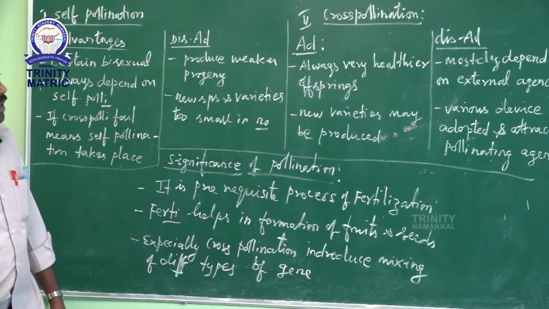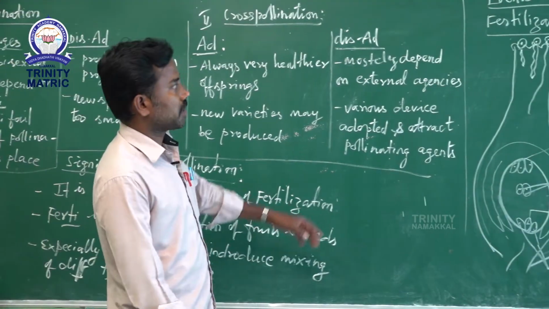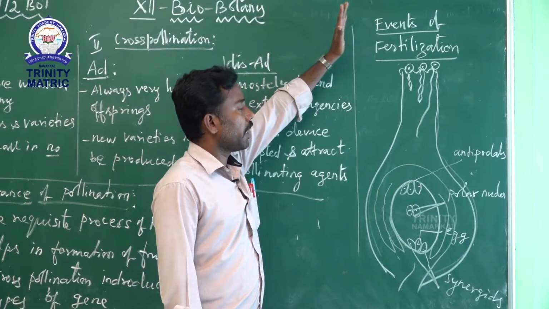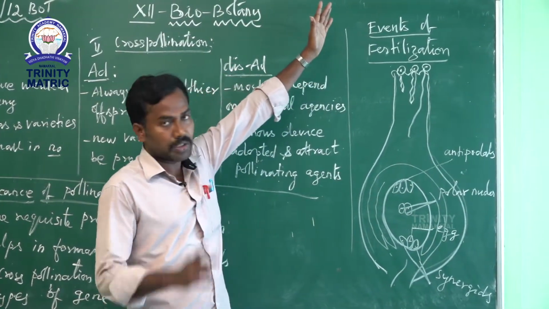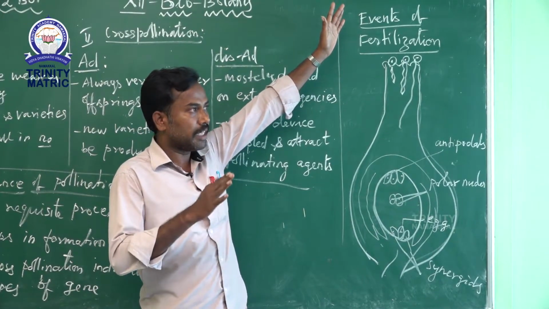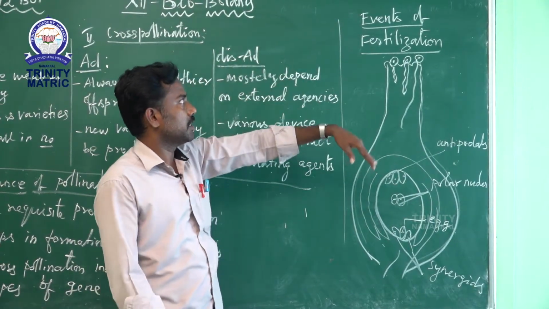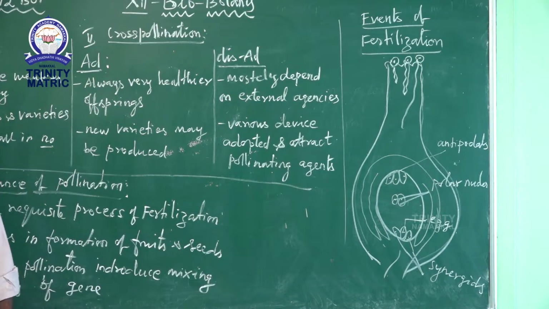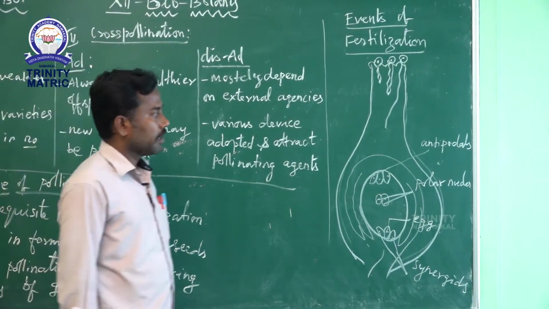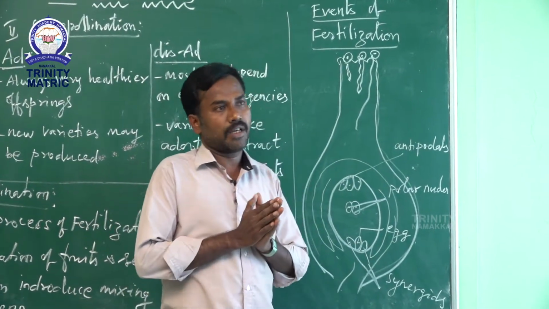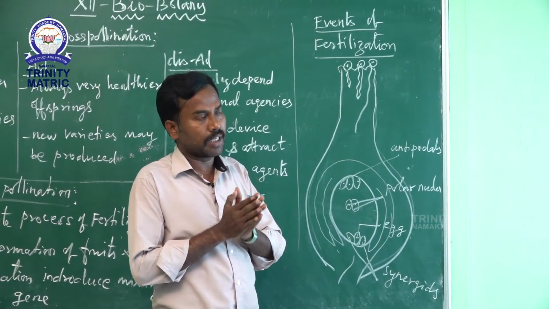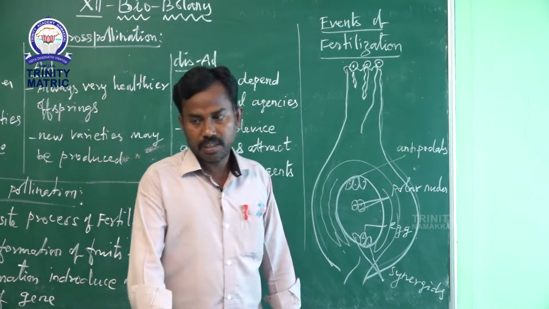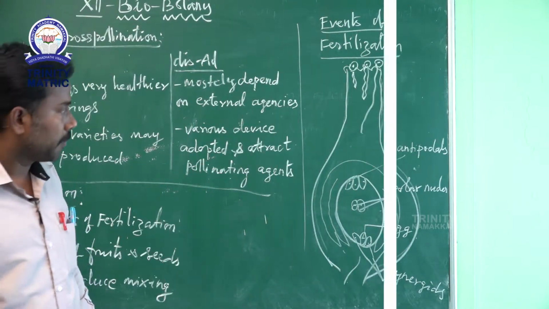Okay. Next topic. In all angiospermic plants, fertilization takes place in two events. The first event is pollination, followed by fertilization. This is the process of fertilization. In a dicot flowering plant, when the mature pollen from the anther reaches the stigma of the flower, see that?